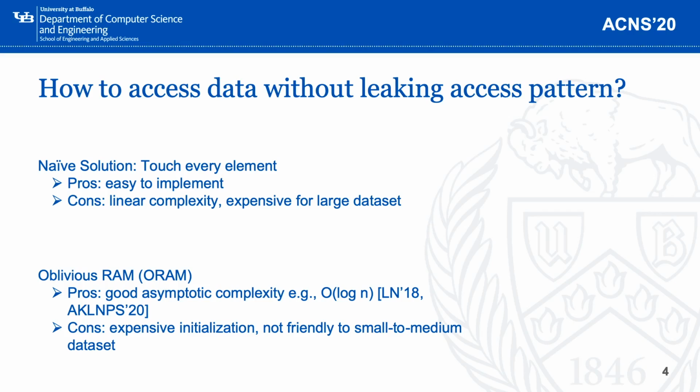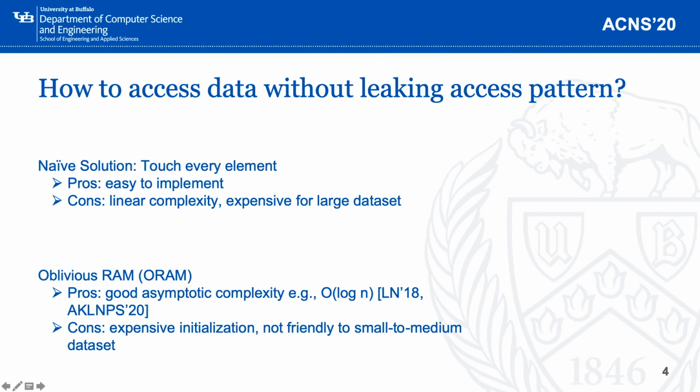There are two ideas that might be useful to us. The naive solution is when we need to access a data element, we simply touch every element in this dataset. By doing this, there will be no way to tell which element we exactly visited. But the drawback of this idea is obvious. It will be pretty expensive if the dataset is large.